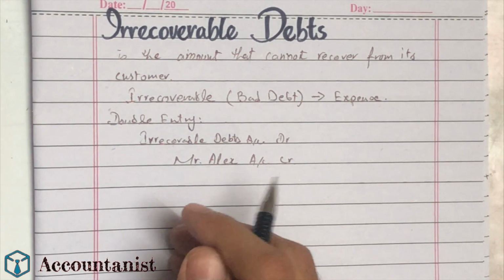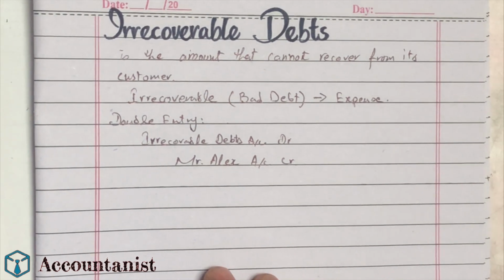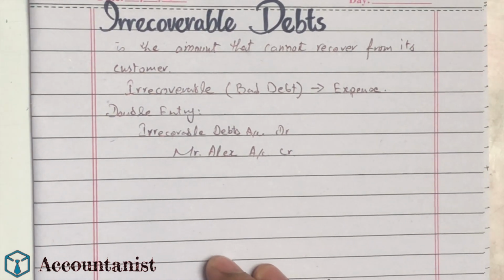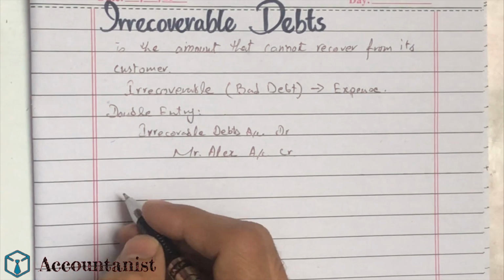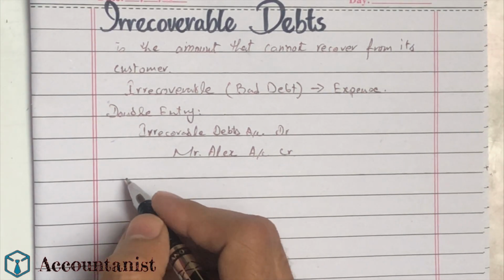There is a scenario in which, let's suppose, we recover some amount of money and we are unable to recover some amount of money. So let me write down an entry for you.